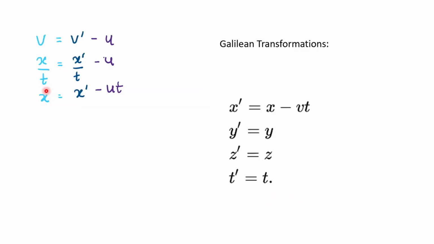So now let's make sense out of the equation we just discussed. So x and x prime are the distances of the object being observed from two different observers after time t, right? This equation relates distance measurements made by two different observers, length measurements. However, time t here, we can ask whose time? Time is measured by the first observer, or time is measured by the second observer. In classical physics, nobody cared about it.